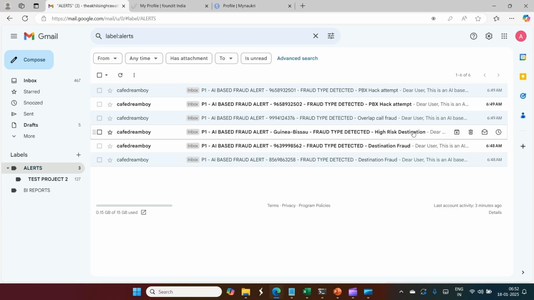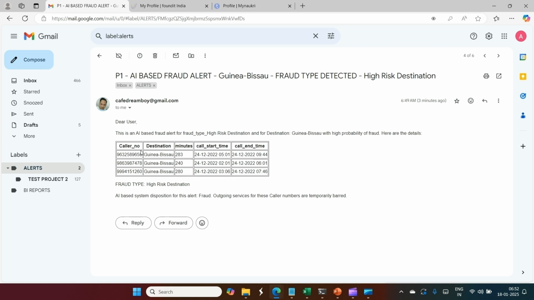And last we will see the high risk destination. See, what a beauty. Guinea-Bissau, 283, 240, 280. You can see now a P1 AI based alert for Guinea-Bissau. Instead of a caller number, there is Guinea-Bissau. So the model has learned that coordinated calls to a single destination are also fraudulent. That's why it is a high risk destination. Why?